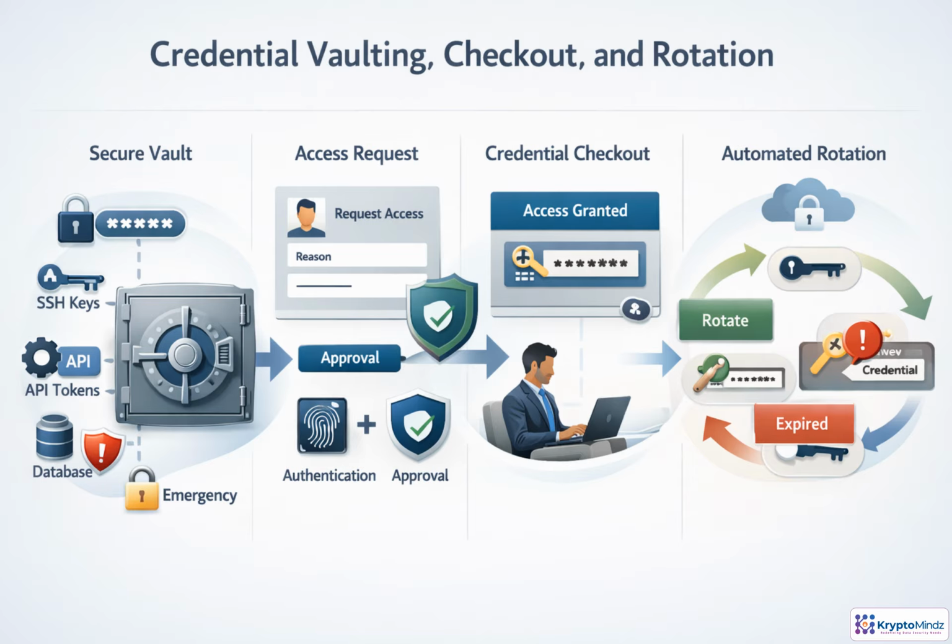Credential vaulting changes privileged access from who knows the password to who is allowed to use it right now. Secrets stay protected in the PAM vault, including passwords, SSH keys, API tokens, and emergency accounts. The admin authenticates with SSO and MFA, submits a reason, and may need approval. If policy allows, the vault brokers access or checks out a temporary credential. After use or on schedule, rotation replaces it, limiting reuse and persistence.